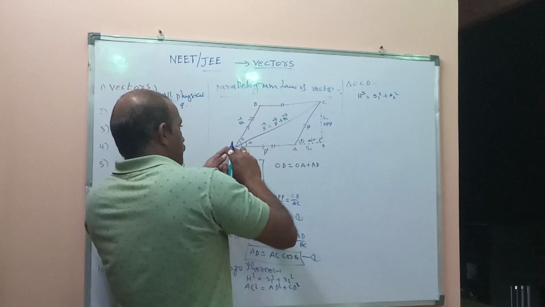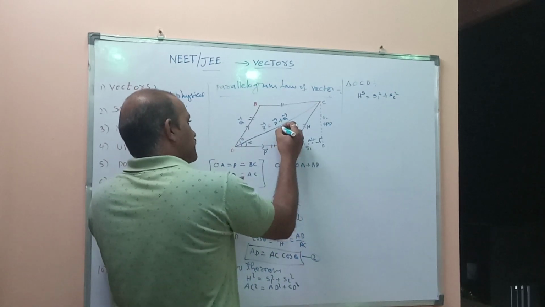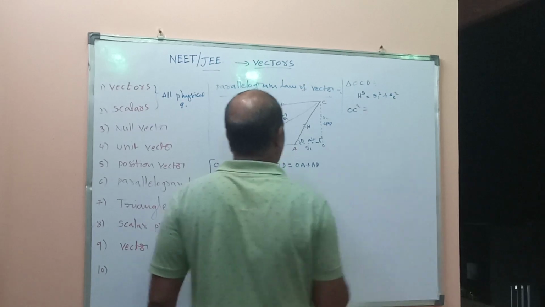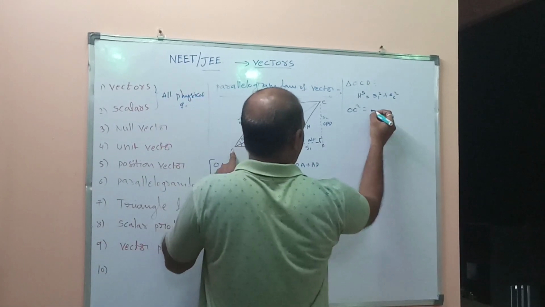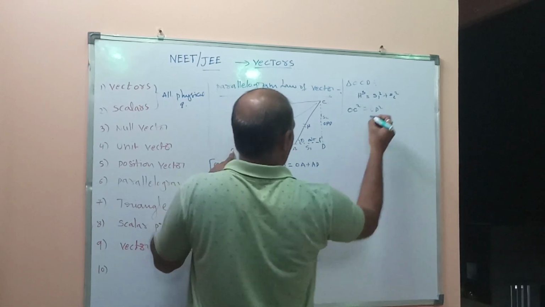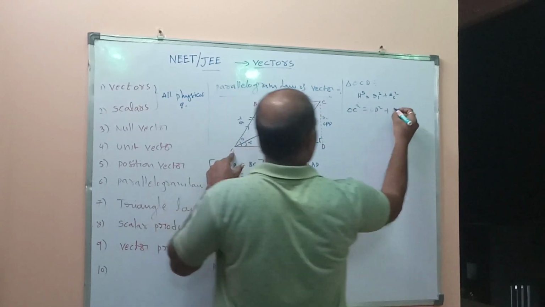Here, in triangle OCD, the very big triangle, once again apply the Pythagoras theorem. The hypotenuse is OC, so OC square equals side 1, OD square, plus side 2, CD square.